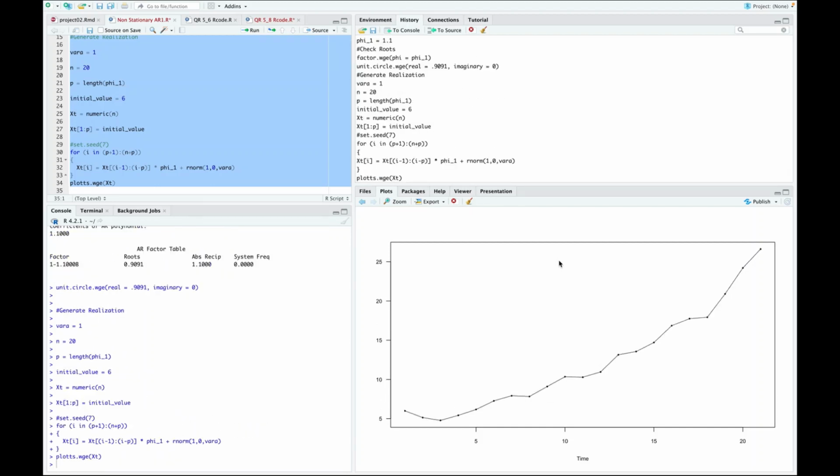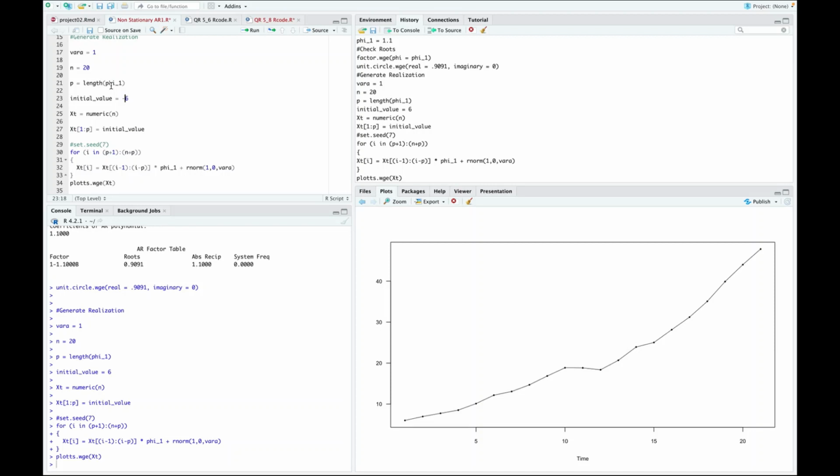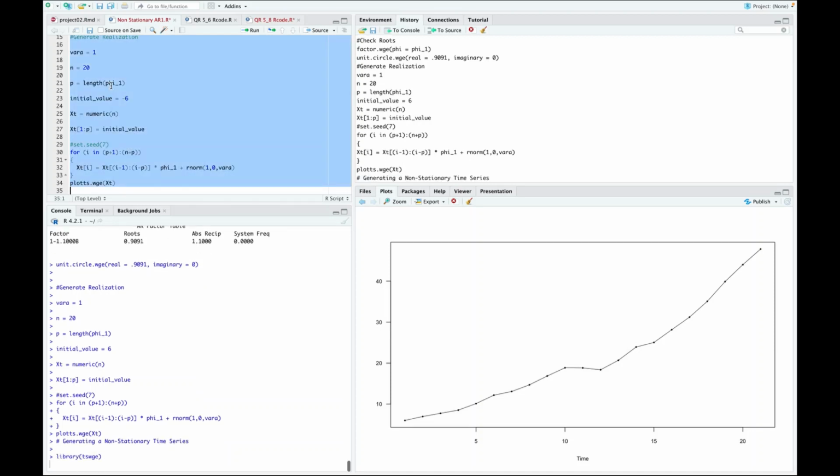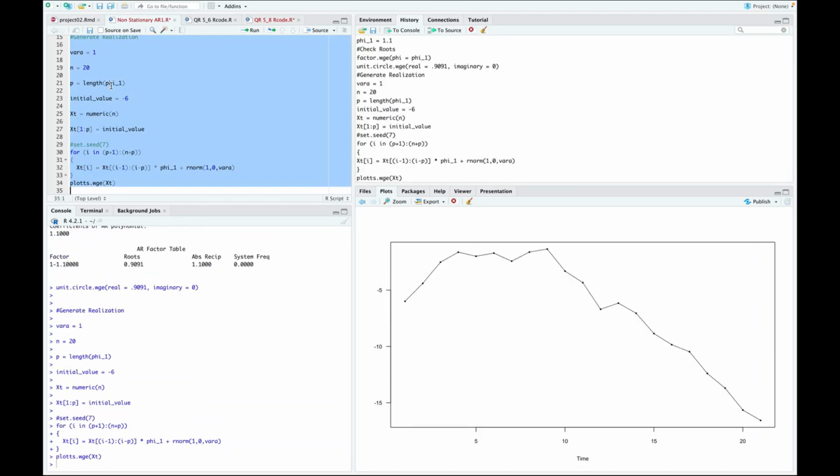It's going to push it up a little bit and then take the random draw from a normal distribution with variance 1. If I increase that variance, then I could have a bigger initial value that would have a better chance of turning around at some point. But if I change this initial value to -6, then it will go down. That one tried to go up, but overall that 1.1, since it was multiplying a negative number, pushes it down.